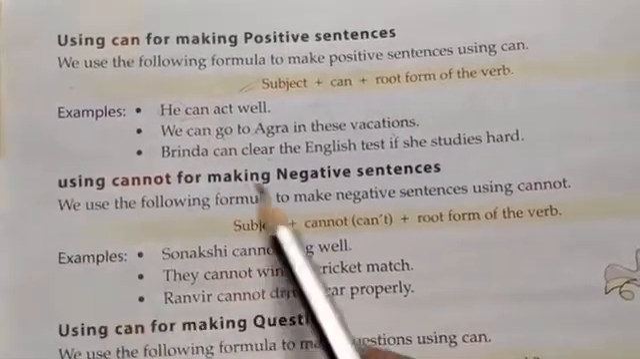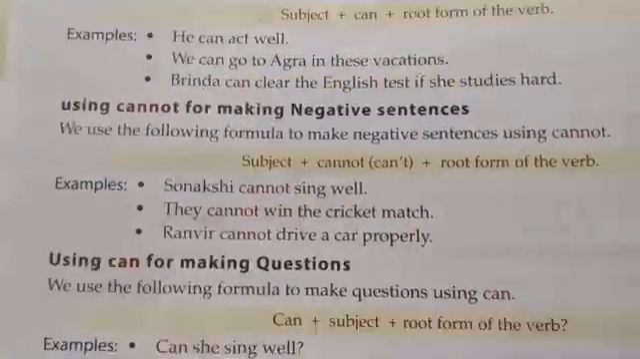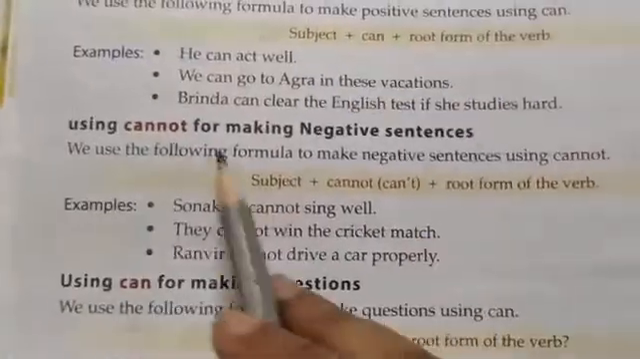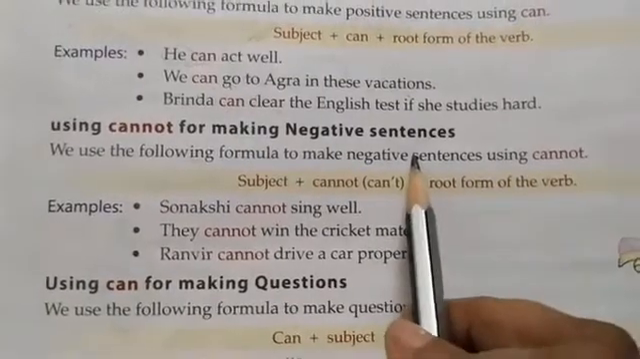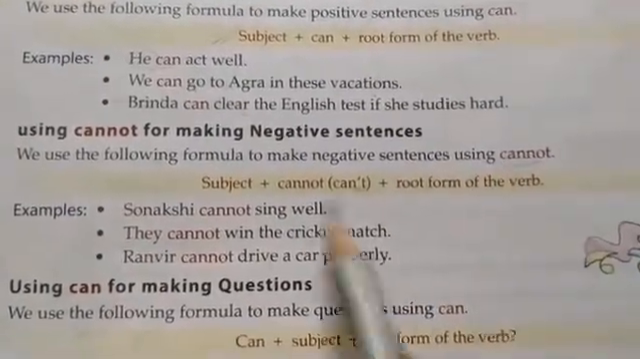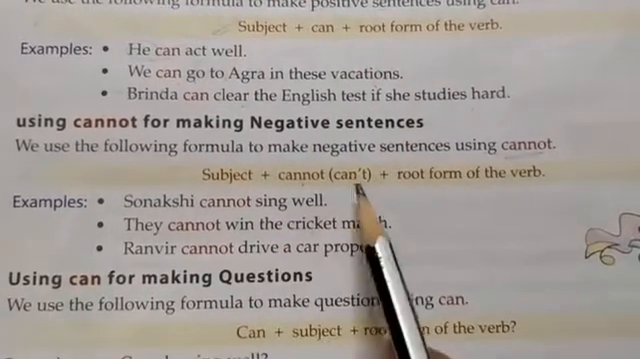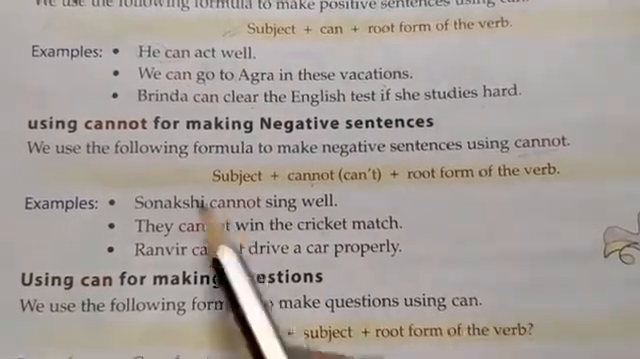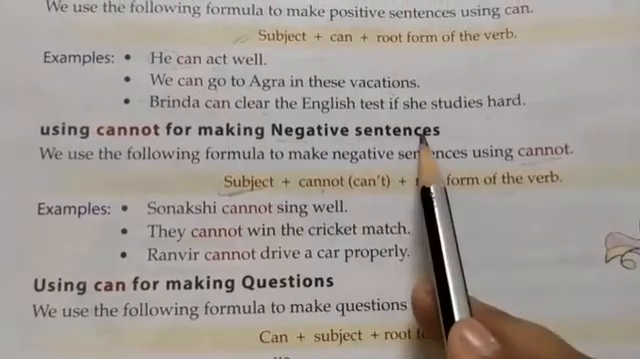Using cannot for making negative sentences. So here, using cannot, we make negative sentences. So what is the formula for making negative sentences? Using cannot: subject plus cannot or can't plus root form of verb.